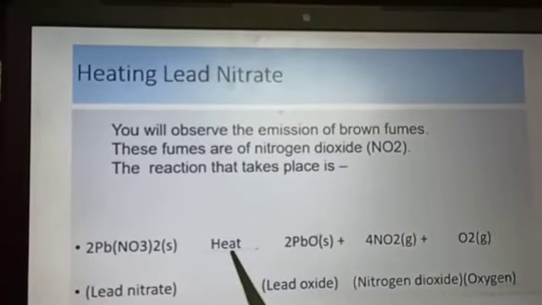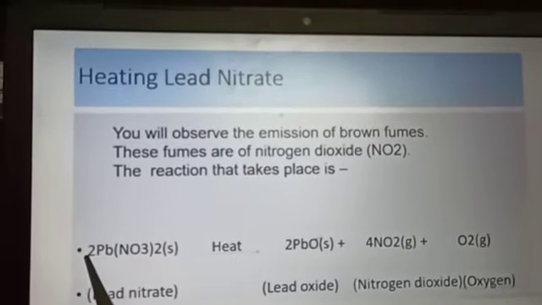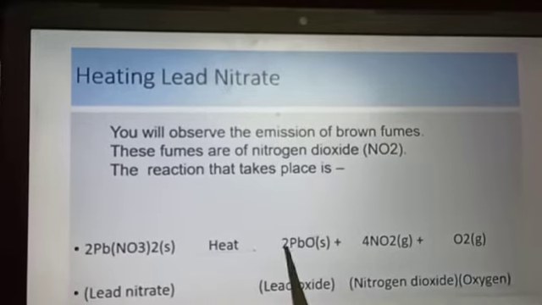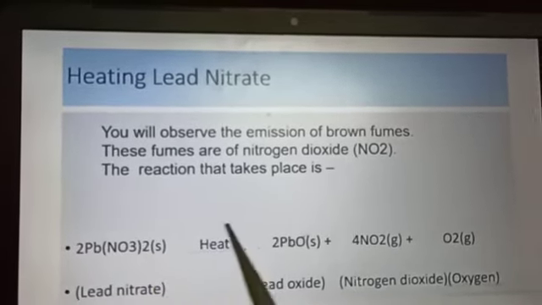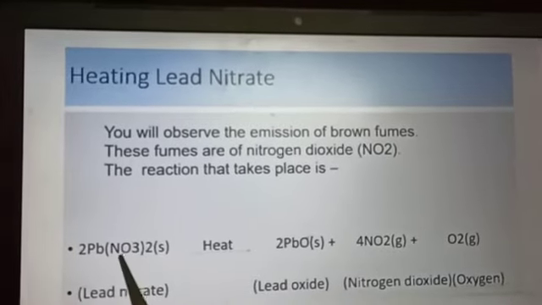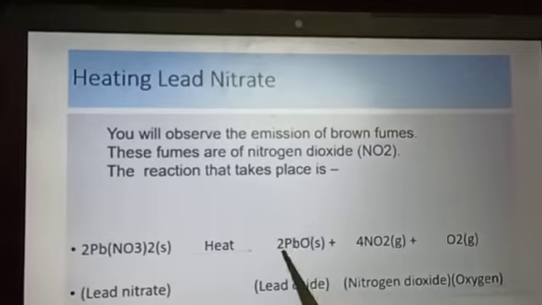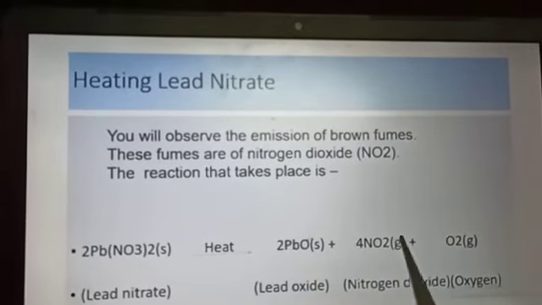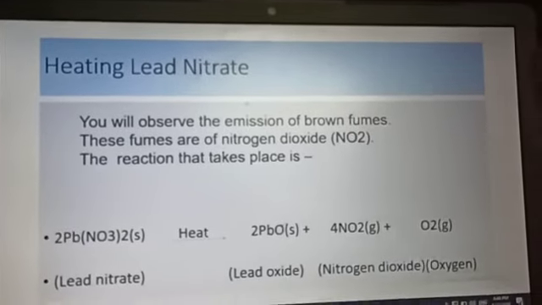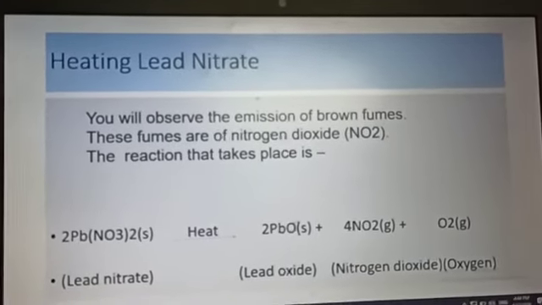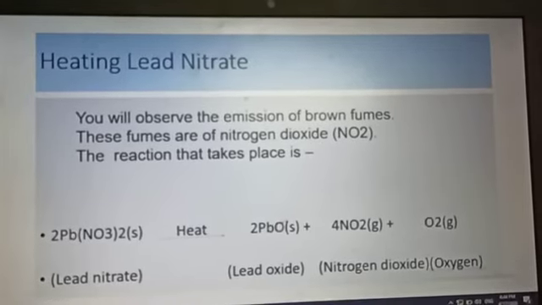If you want to see whether the reaction is balanced or not, you can see lead 2 molecules here, lead 2 molecules there, nitrogen 4 and 4, oxygen 6 on the left, and on the right oxygen 8 plus 2 is 10 and 2 more is 12. The reaction is balanced. So in the next video we will discuss the electrolytic decomposition and photo decomposition.